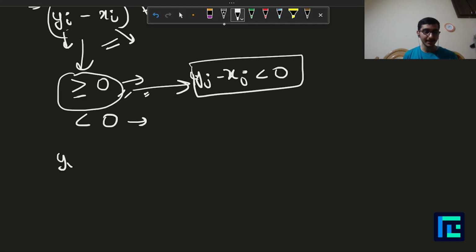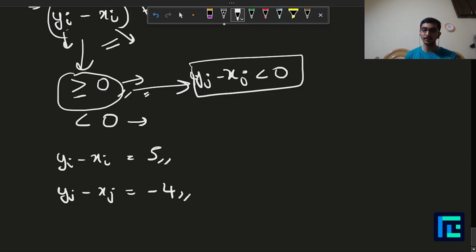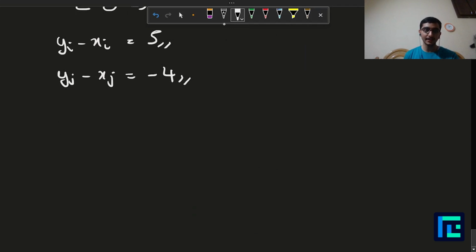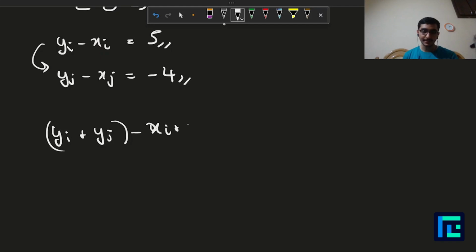Because let's say if yi minus xi is equal to 5, I can pair him up with another guy whose yj minus xj is equal to minus 4. It is possible. Because if I add these two, I get yi plus yj minus xi plus xj is equal to 1. So these two people can go together, no issues.